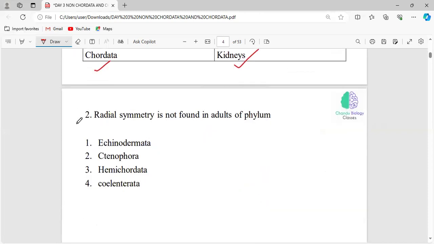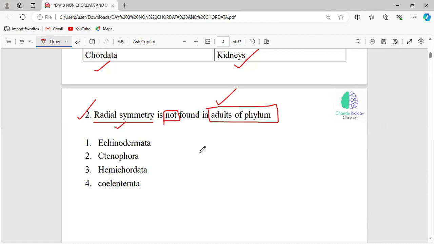Now, radial symmetry. Understand the question properly. Radial symmetry is not found in the adults of which phylum? For that, you have to know what is meant by radial symmetry.